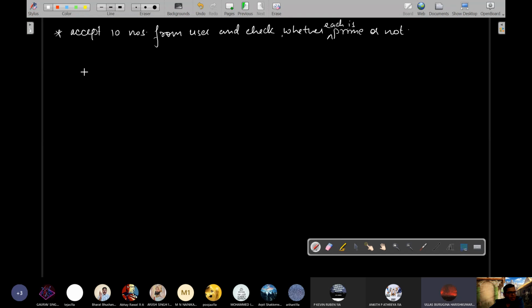Sir, the input function will be inside for loop. हाँ, correct. So you have to ask 10 numbers from user. So first we will run a loop of 1 to 10. Range will be 11, but loop will be from 1 to 10. For i in range 1 to 11, and each time i gets a new value and goes inside the loop, we'll ask for one new input from the user in the variable identified by num.